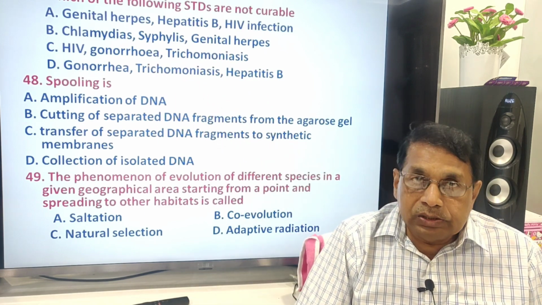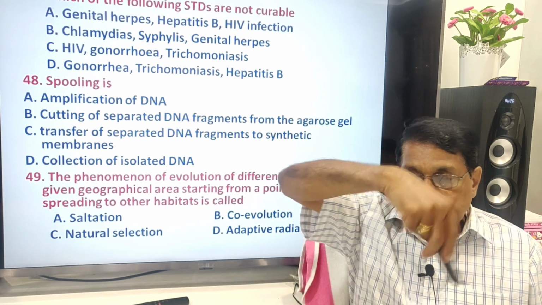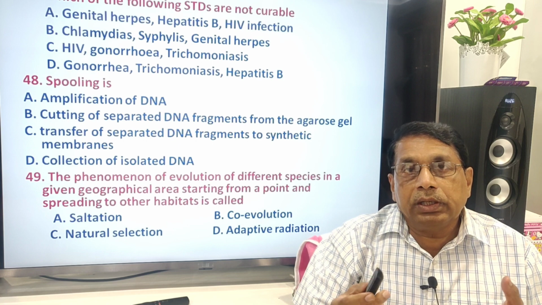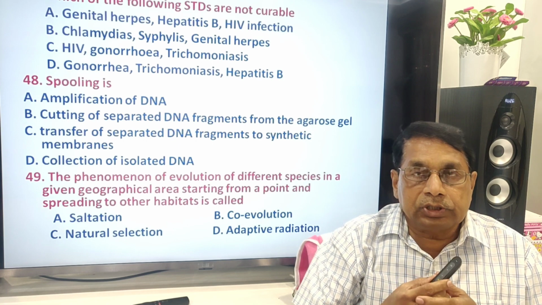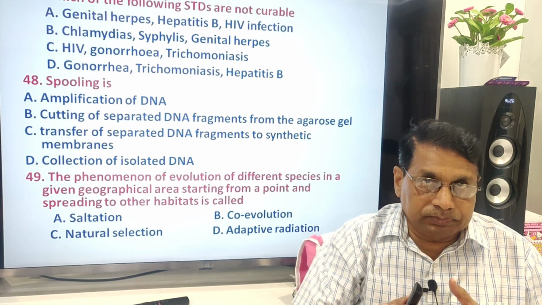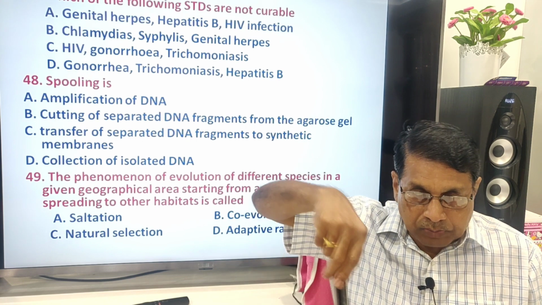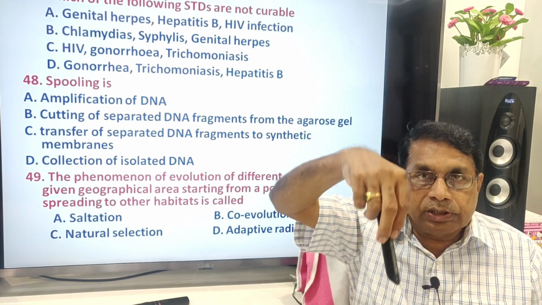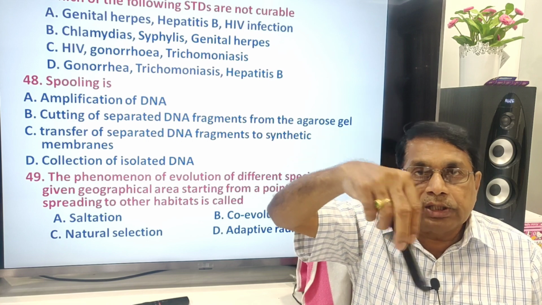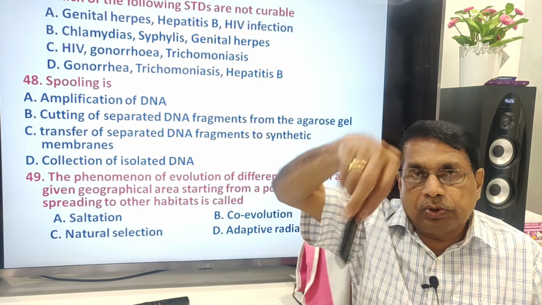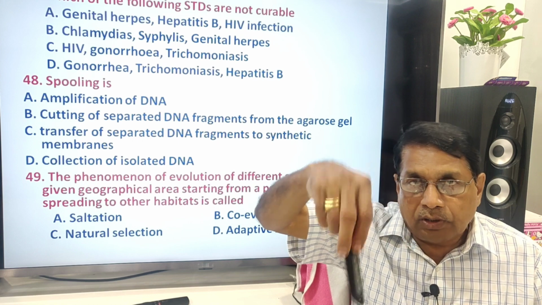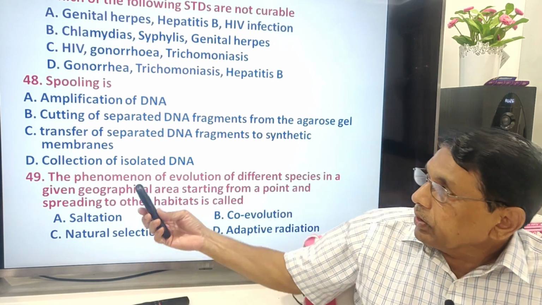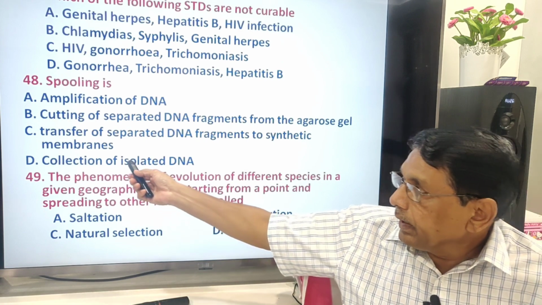Spooling means just like this. During DNA isolation and purification, there will be one step in which spooling is done. A rod-like structure is inserted into the test tube containing the DNA sample and spooled. Around that rod, DNA winds. So, the correct answer is D.